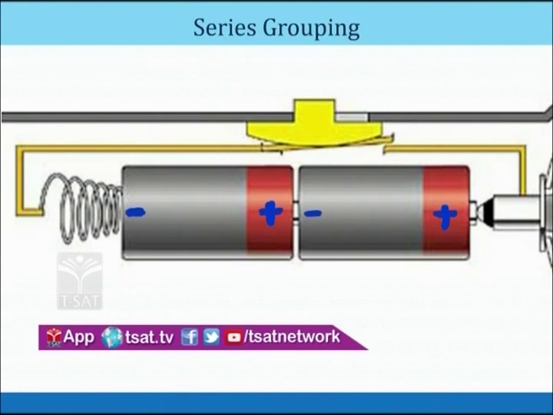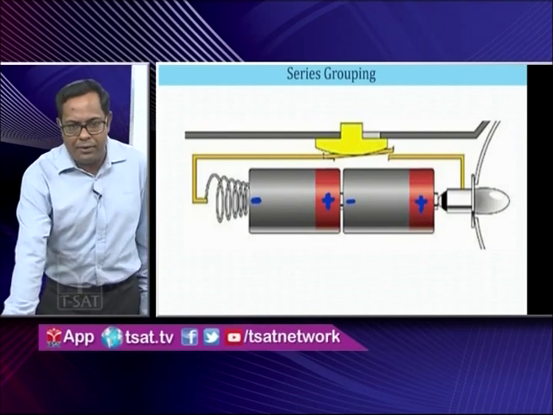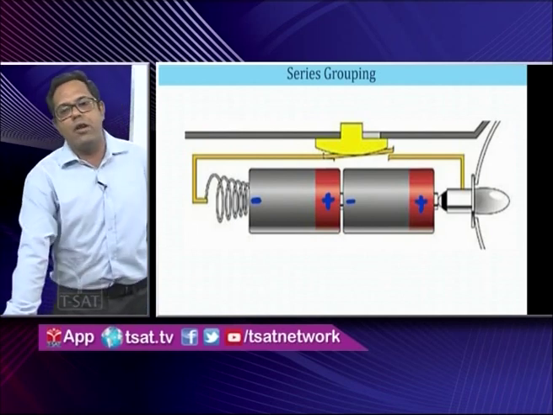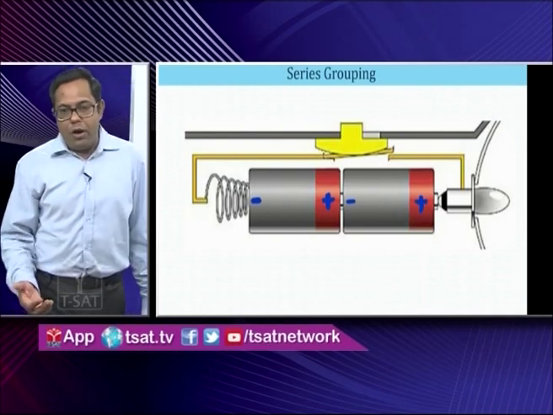So here we are talking about two cells, which are connected in series. My question is, if I reverse the polarity of this second cell, what will happen? Will the electric current pass or won't it pass?